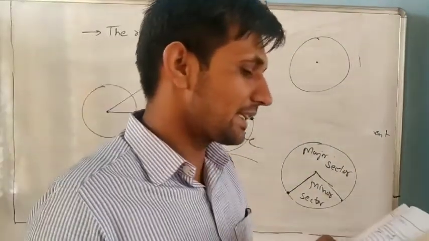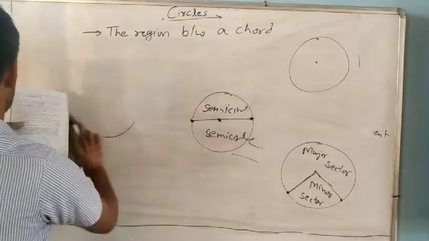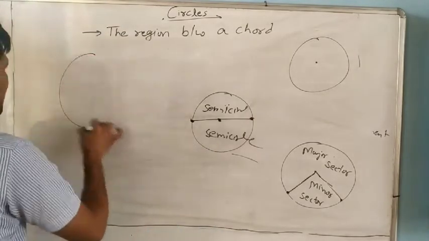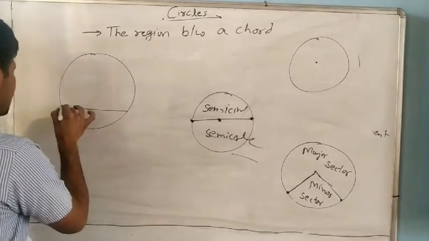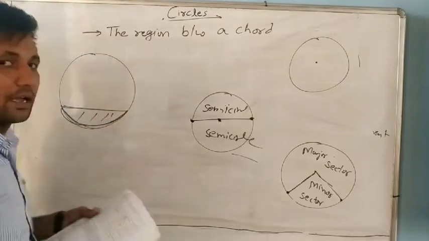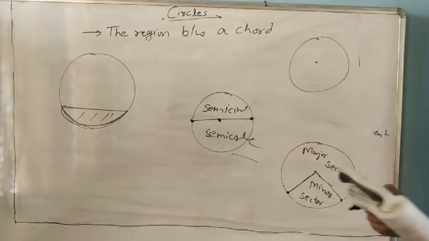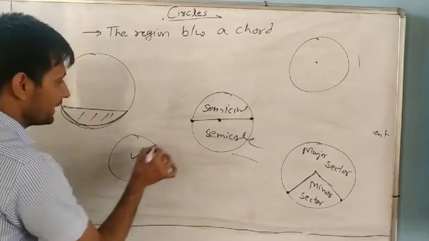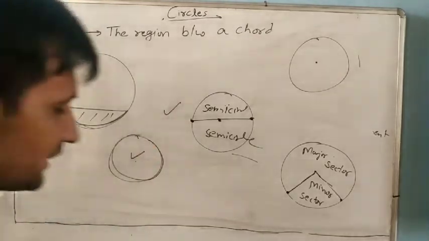Next, fifth part: a segment of a circle is the region between an arc and a chord of the circle. Next, a circle divides the plane into how many parts? A circle divides the plane into the interior, the exterior, and the third is the circle itself. So 3 parts.